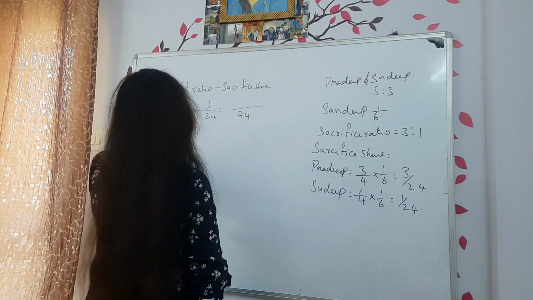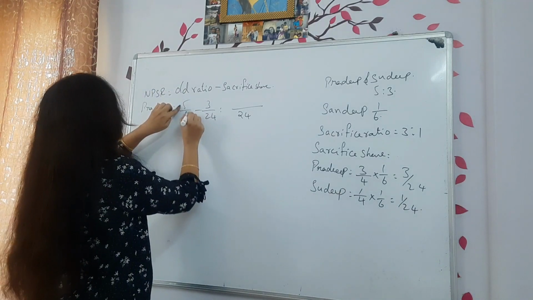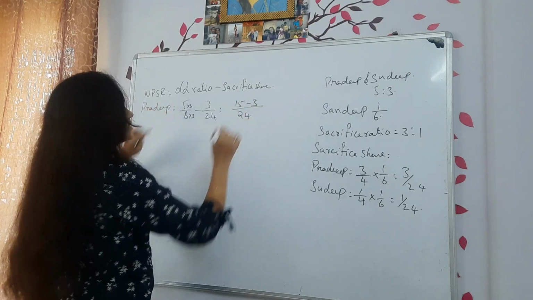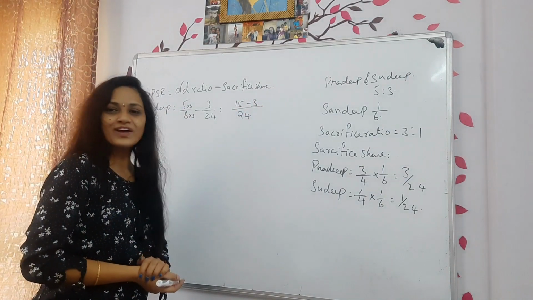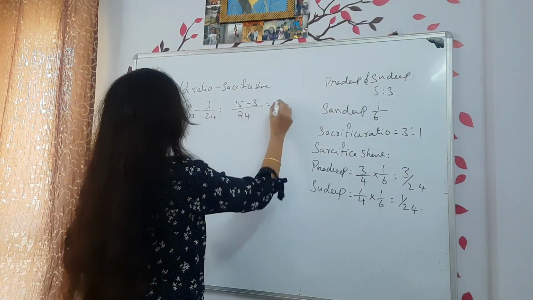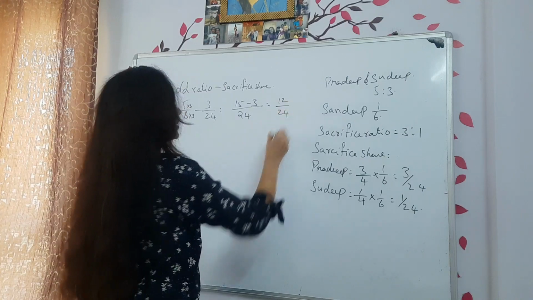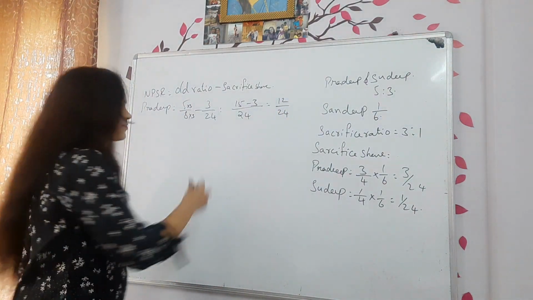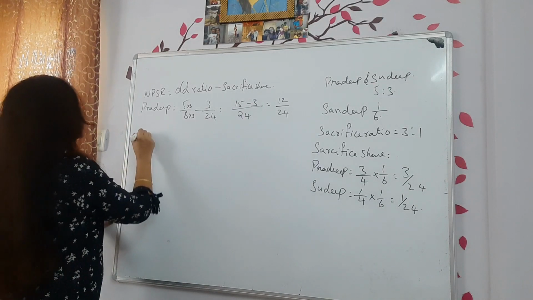So now how will it become? 24 into 3 and into 3. So you got 15 minus 3 divided by 24. Then how much you will get? 12 divided by 24. Do we need to simplify that or not? Let us see. Next, Sudeep.